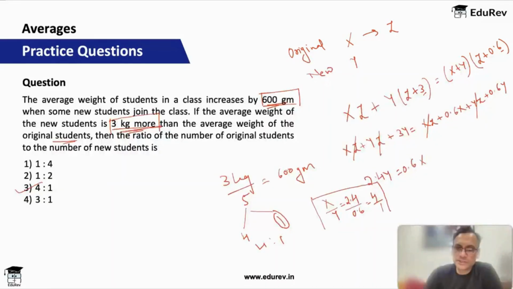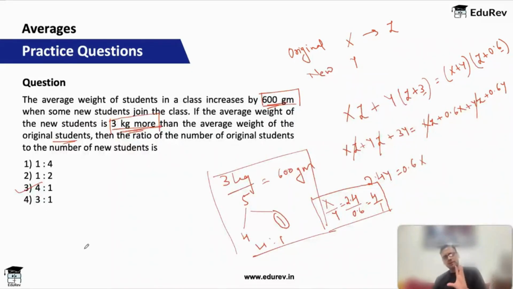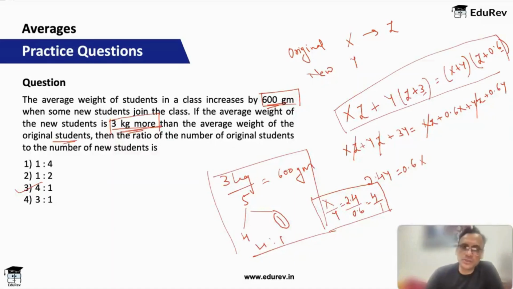Okay, so this is by doing it fully with the equation. This is doing it intuitively. Both will give you the answer of 4:1. Okay, so that's how this can be solved. So you can see questions are reasonable. The only thing is you should be able to make this equation. This is the equation that we made in the last question also. This is the equation that we had to make here as well.